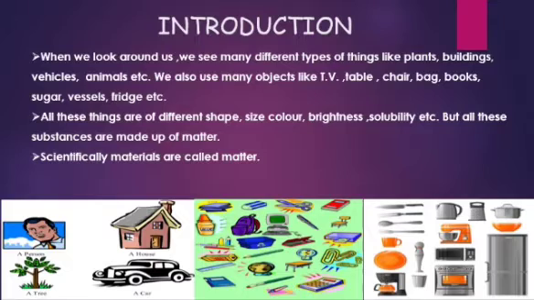When we look around us, we see many things like plants, animals, buildings, vehicles, water, rocks, desk, chair, TV, table, bag, books, vessels, etc. Now, do all these things look the same? No, they are different from each other. Their shapes, color, size, brightness, solubility, everything differs.